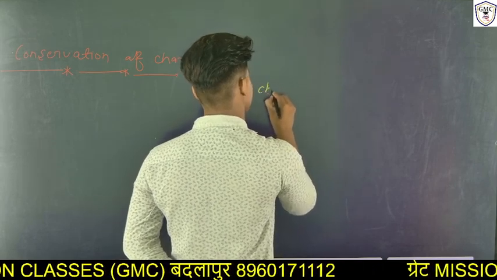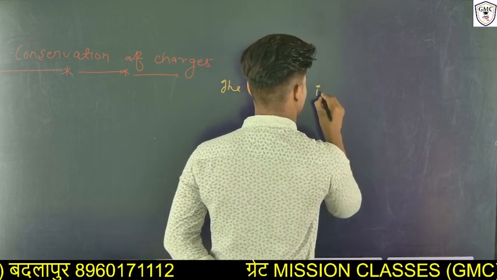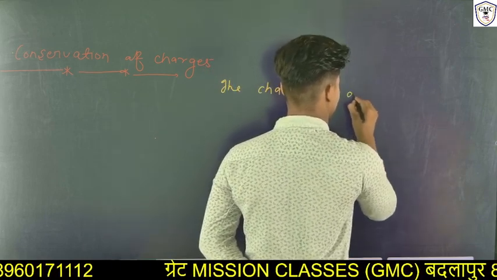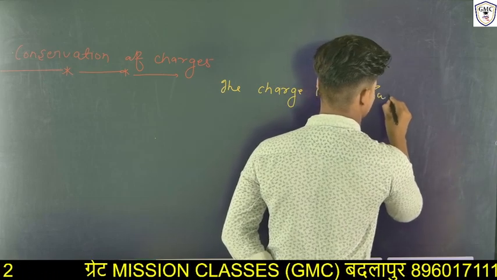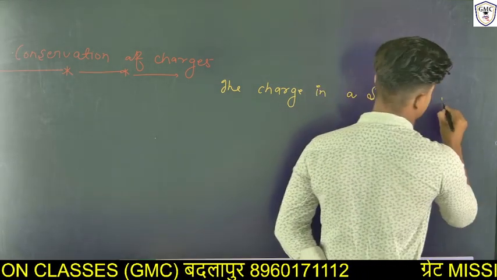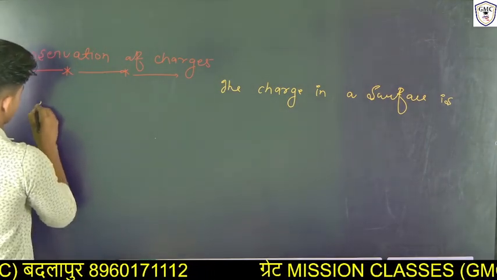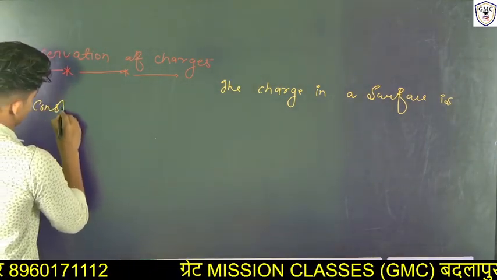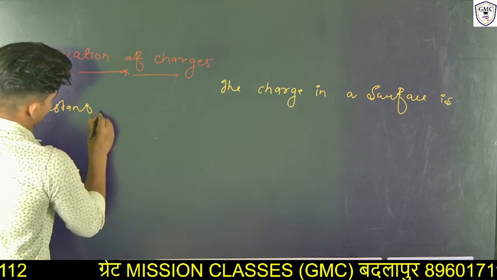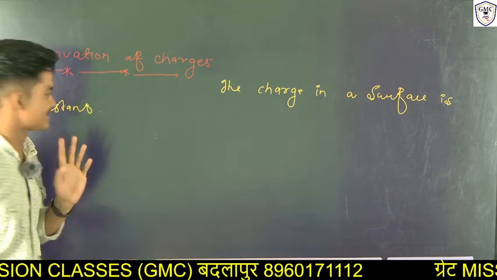The charge in a surface is constant. So the value of charge in a surface is always constant.